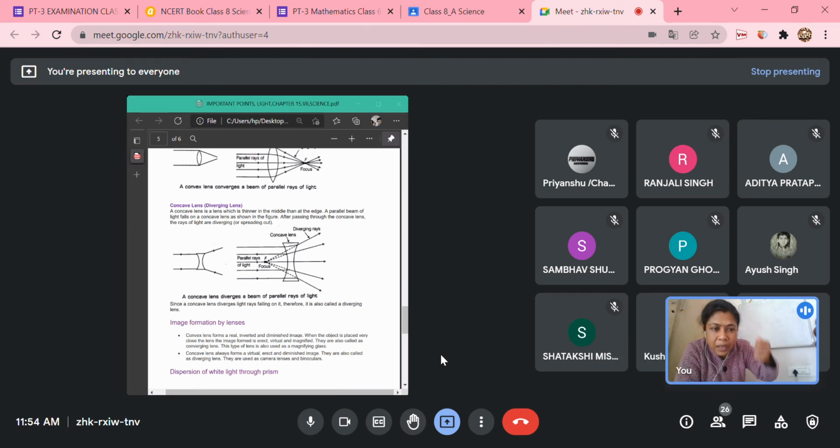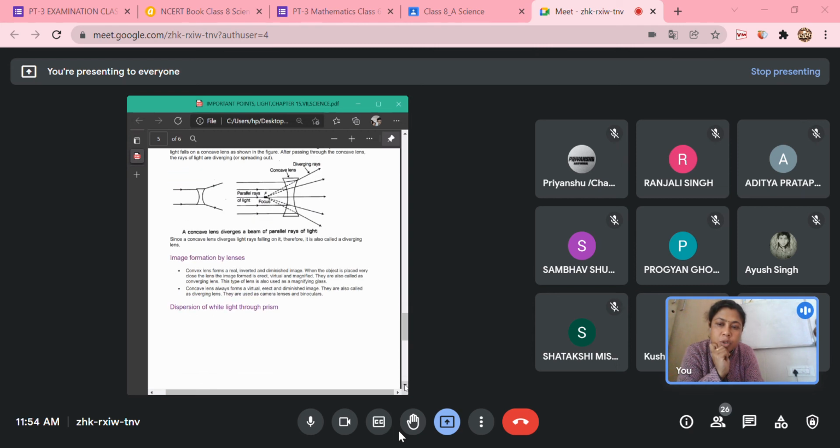Am I clear? Magnifying glass, I think all of you have seen a magnifying glass at home. Yes, ma'am. So if you just bring the magnifying glass very close to the letters of the sentence or of your book, you will see a magnified image. If you place a screen in between, are you able to have the image of those magnified alphabets? No. So that is one condition where a virtual image is formed in case of convex lens. Am I clear? Yes, ma'am.